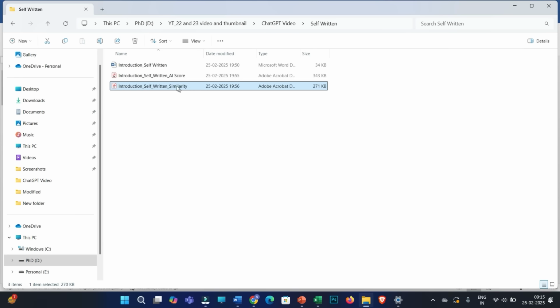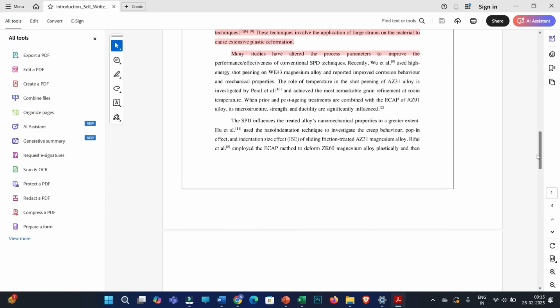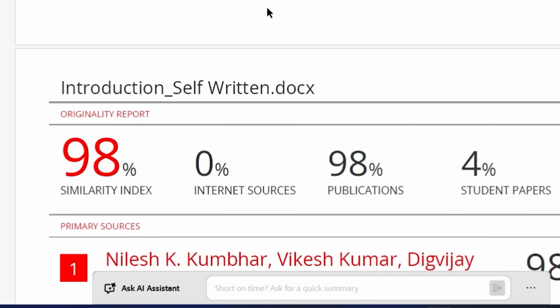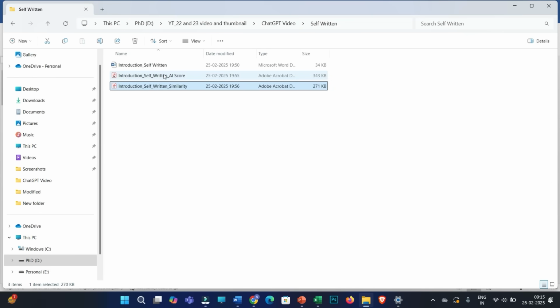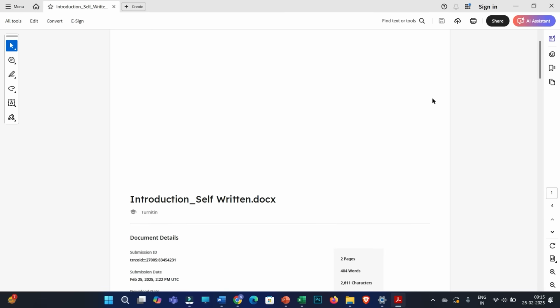You can take a look at this similarity report, where the similarity percentage is around 98%. If you are rewriting that by using ChatGPT, then even this score can be reduced. But the most important thing is the AI score percentage.